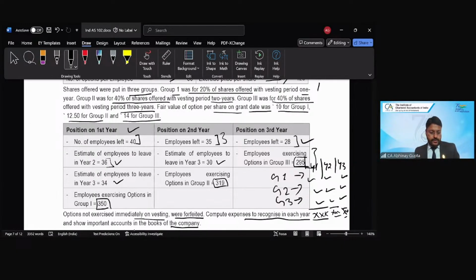So that's the hint I have given to you. Now maybe you can try your hands at coming up with the answer for at least year 1. What would be the total expenditure for year 1 at least?